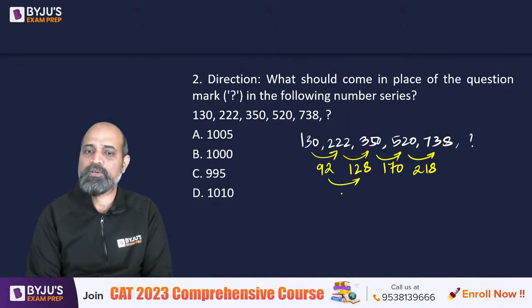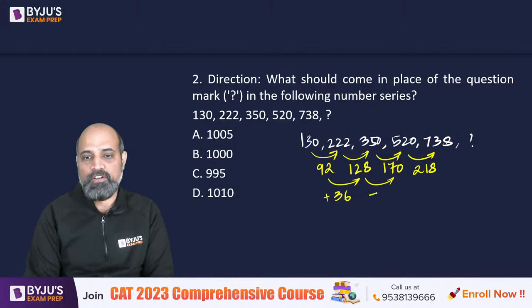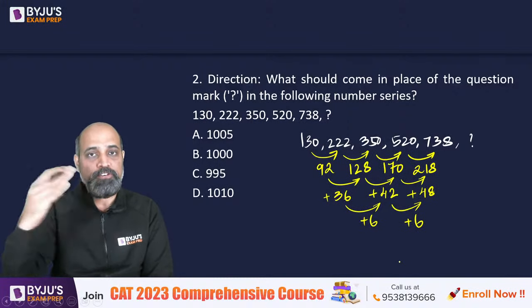So 92 to 128, there is an increase of 36. 128 to 170, that's an increase of 42. 170 to 218, that's an increase of 48. If you look at the increase, it's a constant increase of 6 so far. 36, 42, 48.